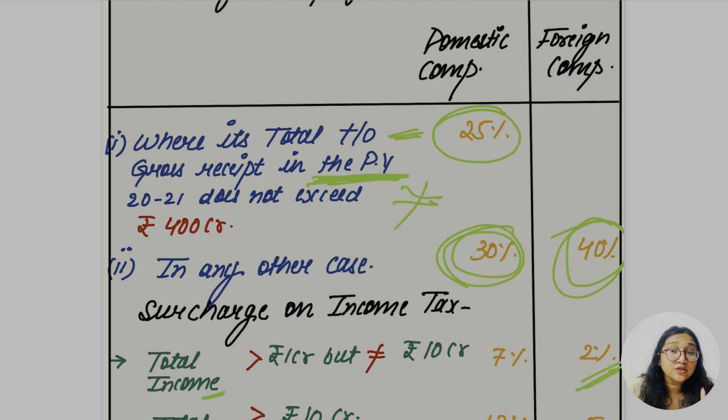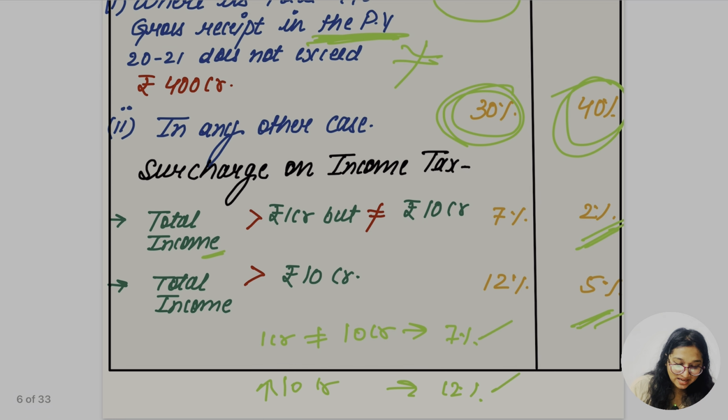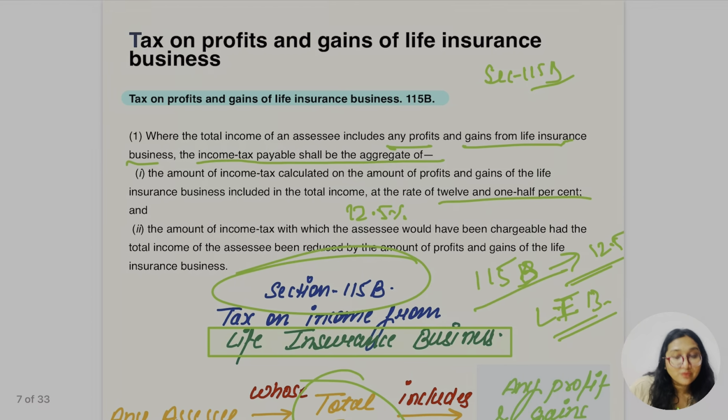The tax rate for the domestic company was 25%, or 30%, with a 400 crore gross receipt or total turnover, and the surcharge was 7% and 12%. For the foreign company the rate was 40%, and the surcharge is 25%.